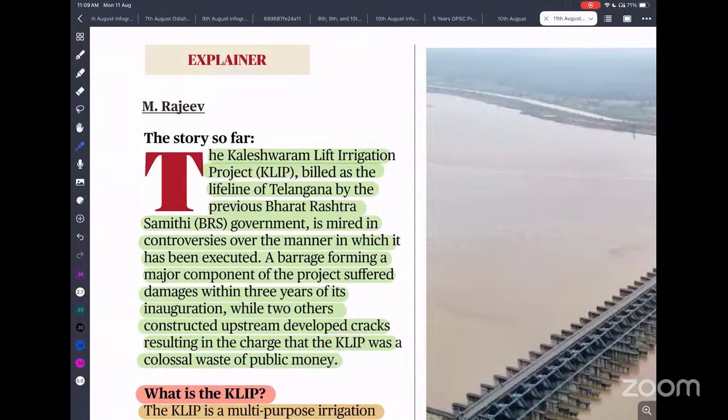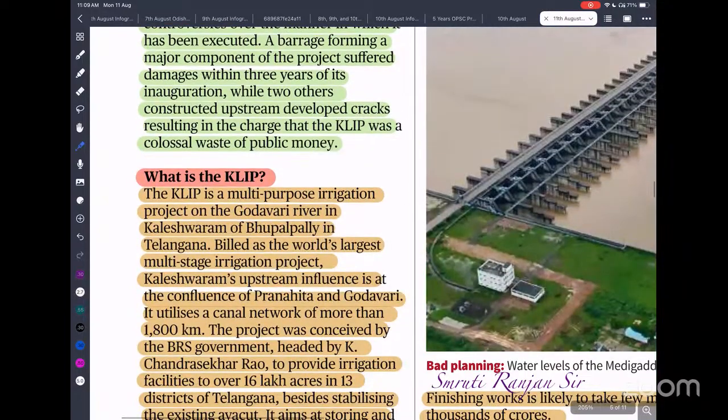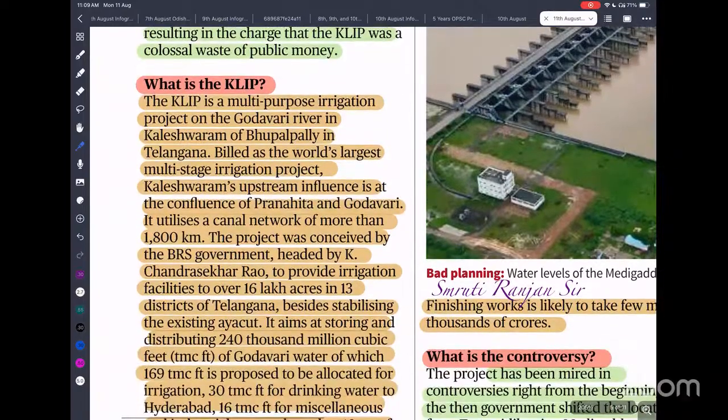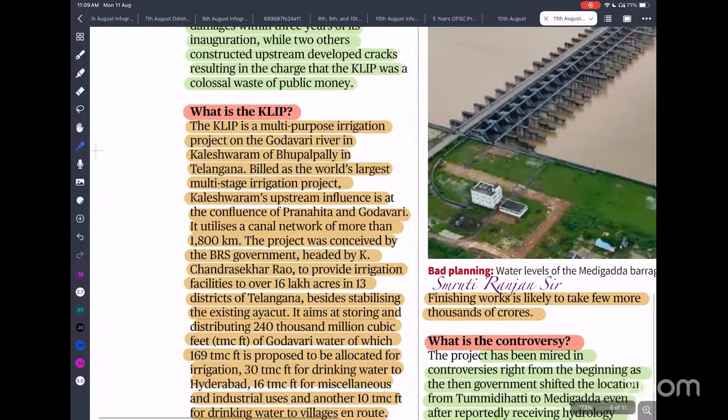So you need to study where it is located. This project is on the Godavari River, Kaleshwaram. It is the world's largest multi-stage irrigation project. It is designed on the confluence of Pranahita and Godavari. So you have to also remember that this project is constructed on the confluence of Pranahita and Godavari. This is what is most important.